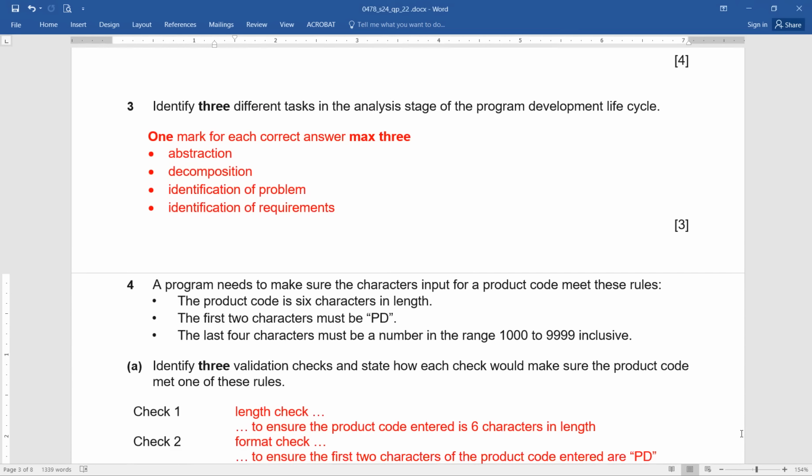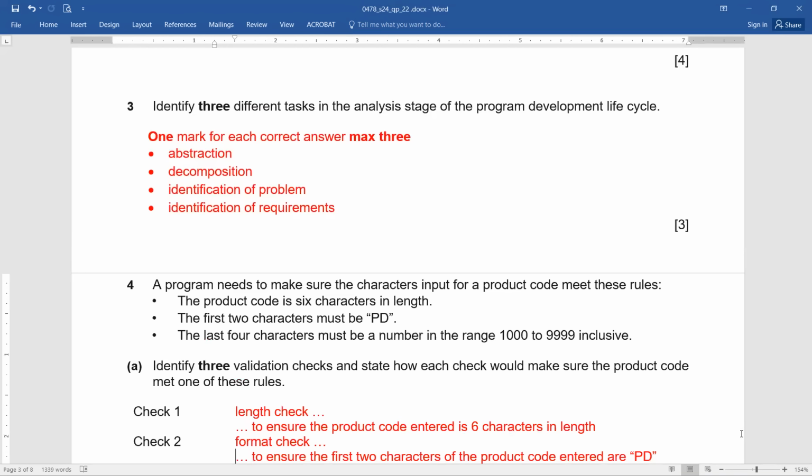And what are the rules? The product code is 6 characters in length. The second one is the first 2 characters must be PD. And the last one is the last 4 characters must be a number in the range 1000 to 9999 inclusive.